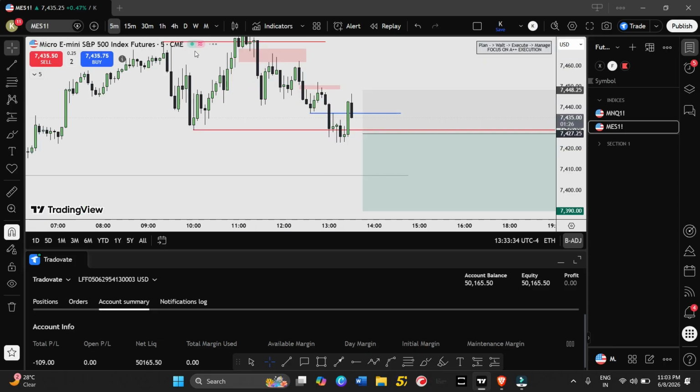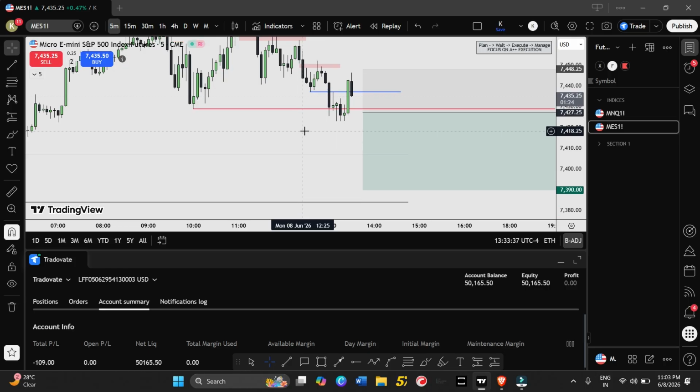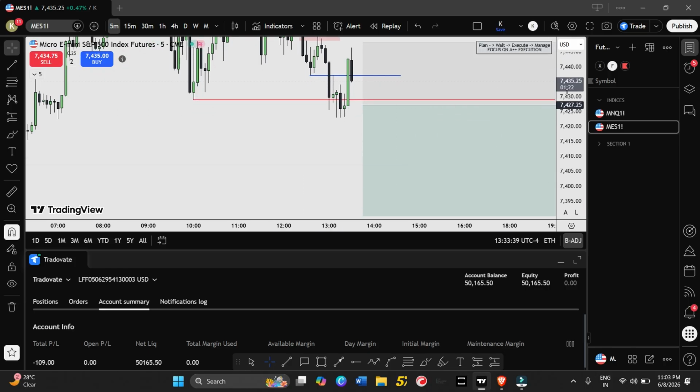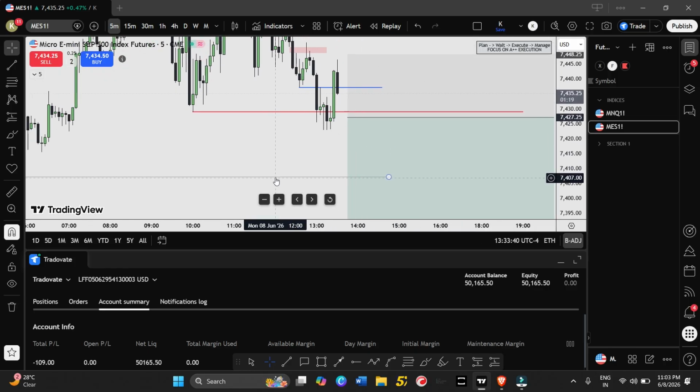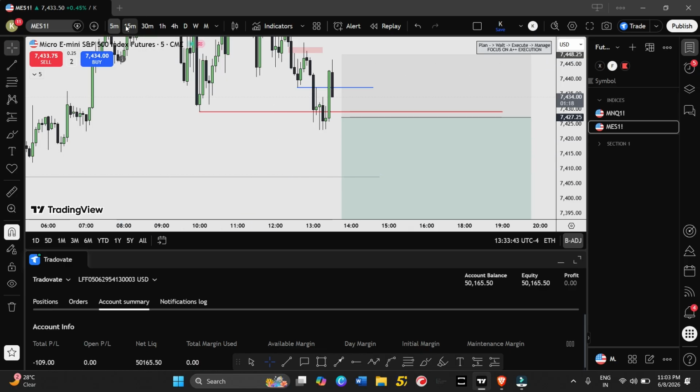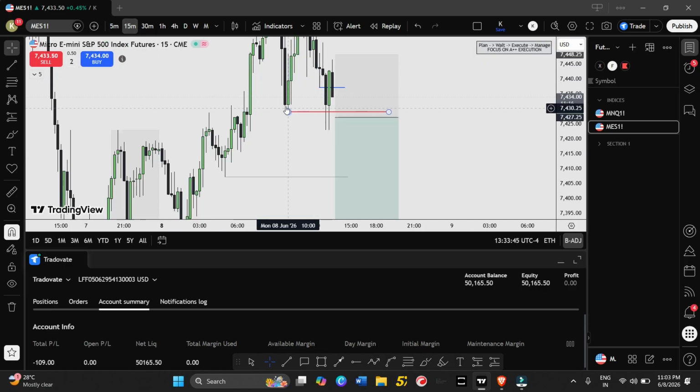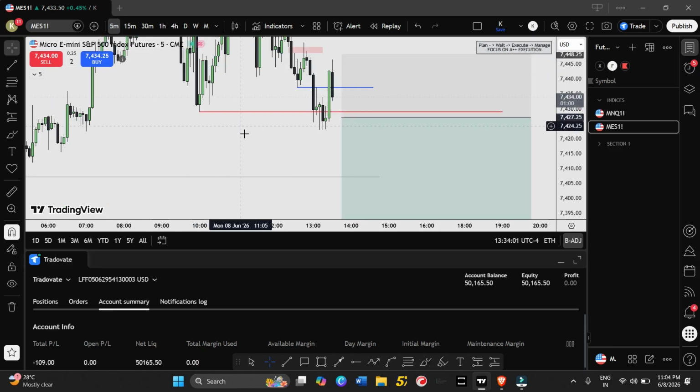Yes, it might go more lower, there is a 100% possibility, but I don't like this type of scene where the market grabs liquidity, tries one time to trade below, a second time to trade below, but fails to close below this low, and closes again back above this liquidity level. So this type of setup personally I don't like.